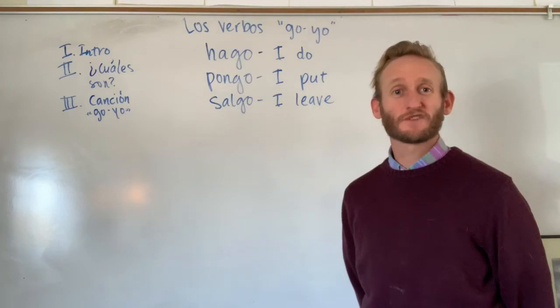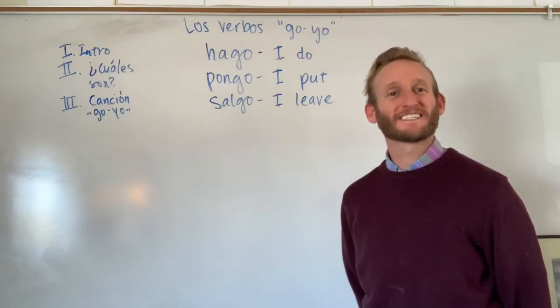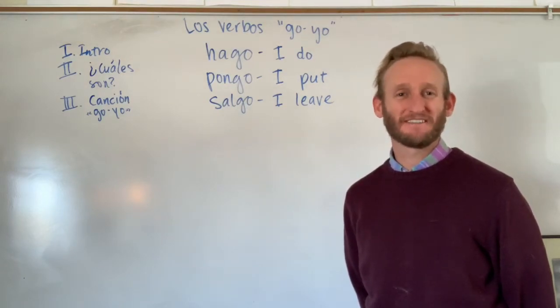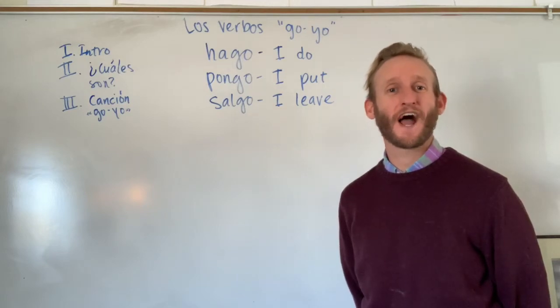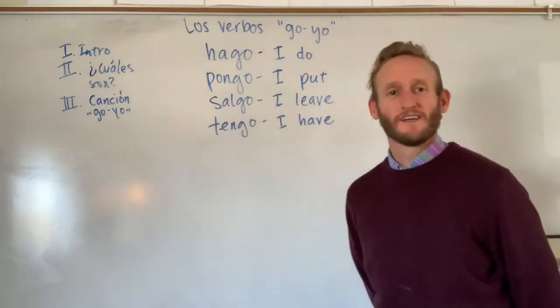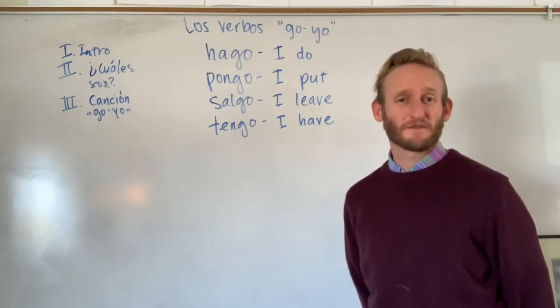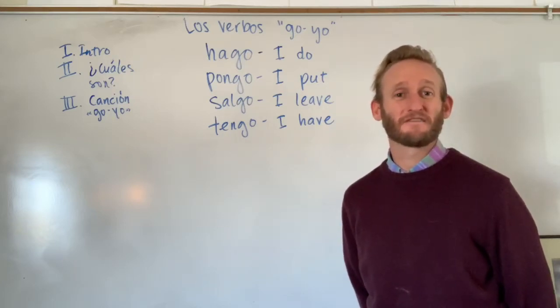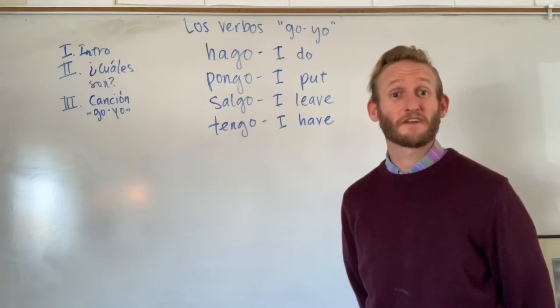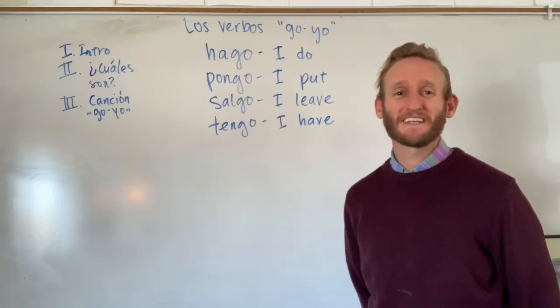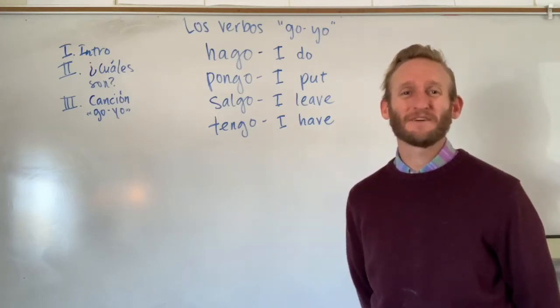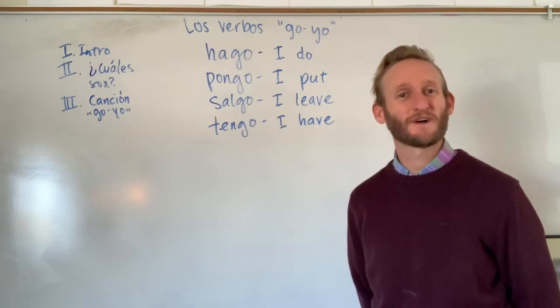Salgo, yet another sweet 16 verb. You know it as sale, he or she leaves. Salgo, I leave. Tengo, yet another sweet 16 verb. You can see a lot of these are very frequent verbs, hence their importance. You know it as tiene, he or she has. Tengo, I have.